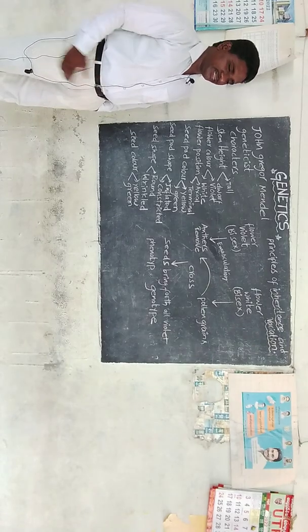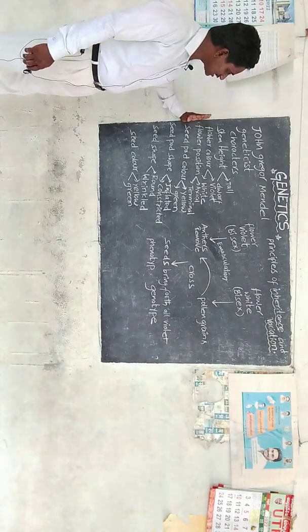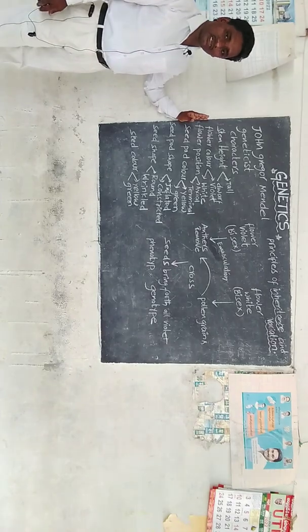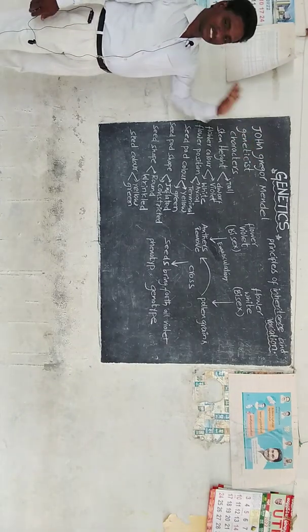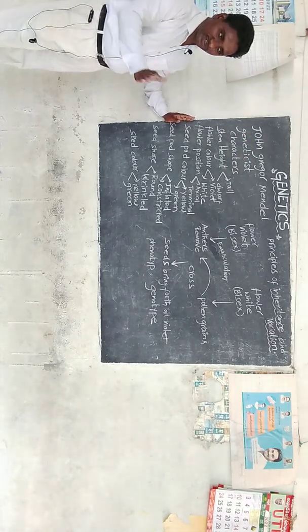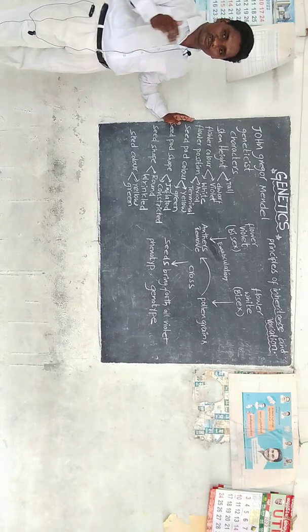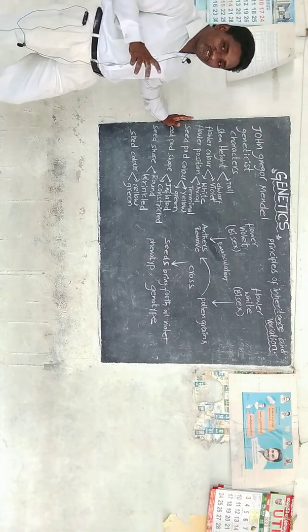Right, dear students, let us come to the main cardinal points of the chapter genetics. In the previous videos, we have discussed the basics required for the topic.